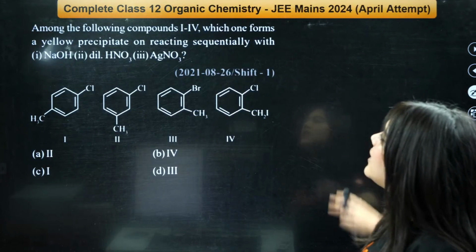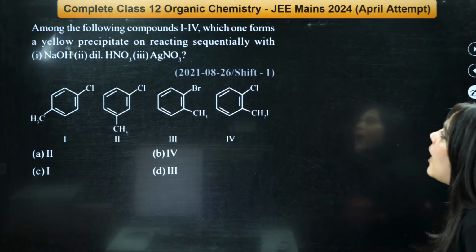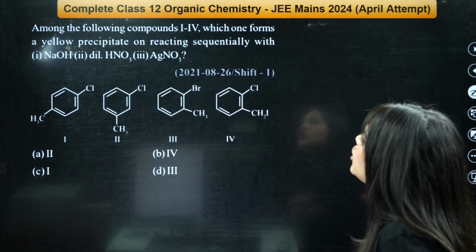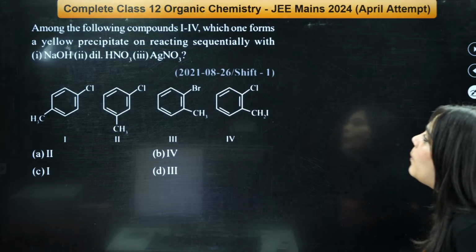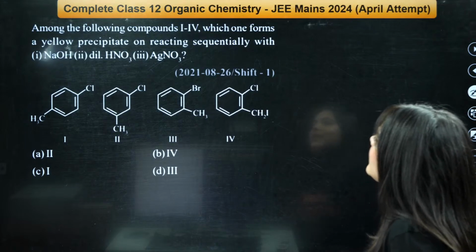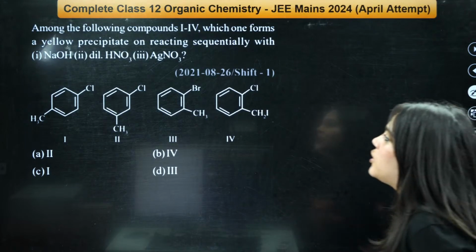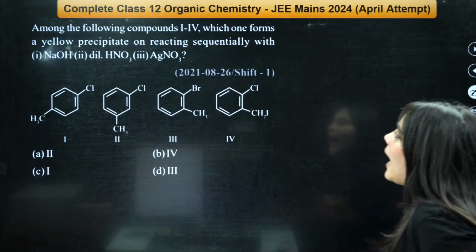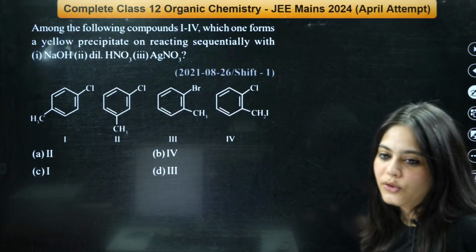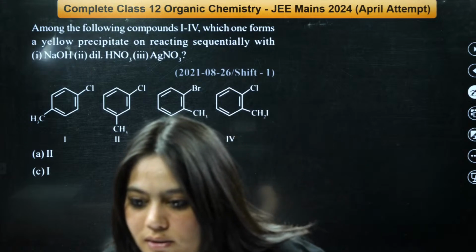The next question is this. Among the following compounds 1 to 4, which of the following forms a yellow precipitate on reacting sequentially with NaOH, dilute HNO3 and then dilute AgNO3? What do you think should be the answer to this?